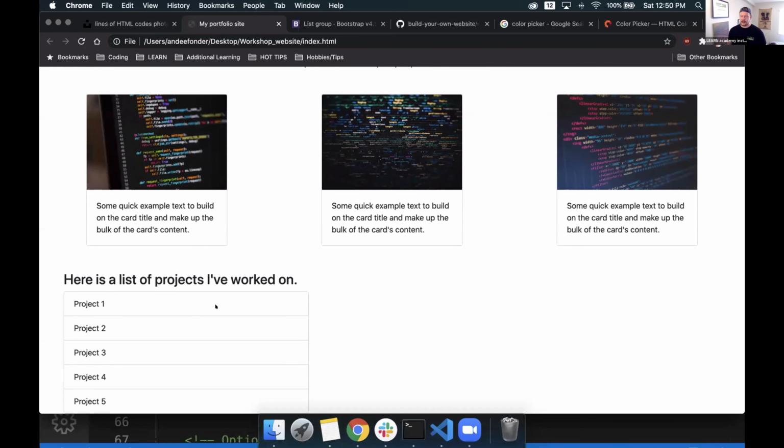So there we go. Now we have these list items. We have a list of projects I've worked on. If I wanted these to link somewhere, and this is where I'll explain a little bit about linking, and then I'll go into other ways we can use the same anchor tag link, we can link these to something specific.